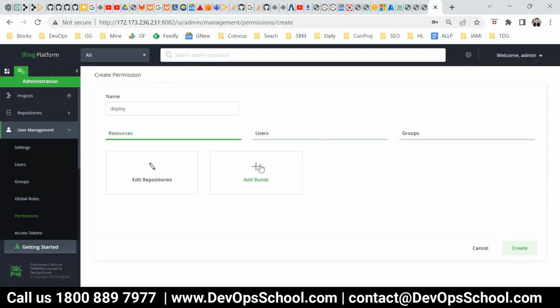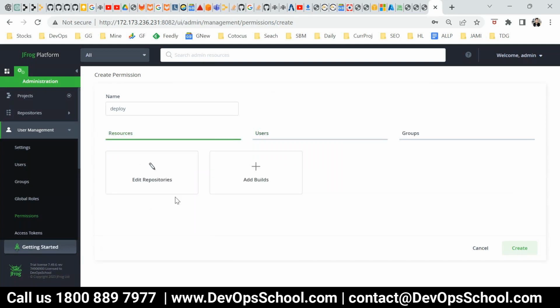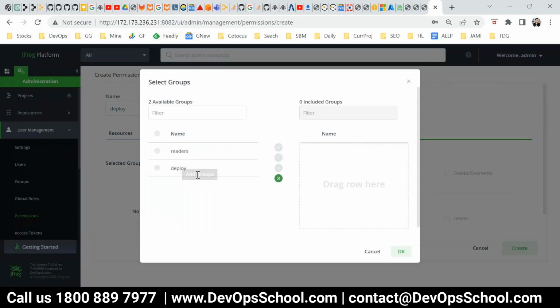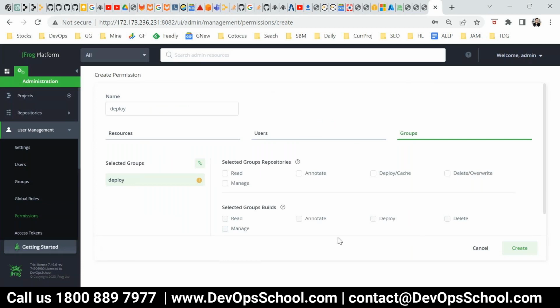Now which users? I know that the UI is a little unorganized, but this is how it is. Once you get a habit, you'll be okay with that. So here you have resources. I added a repository. Here I'm adding, I can add a user, but I'm interested to add a group. So which group? Which I created, the deploy group. Done. This is the one-time setup, no, sir? Yeah, this is a one-time setup.